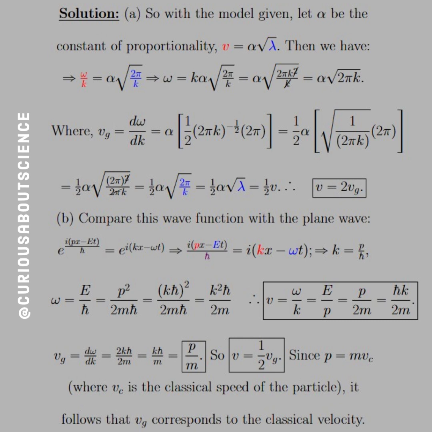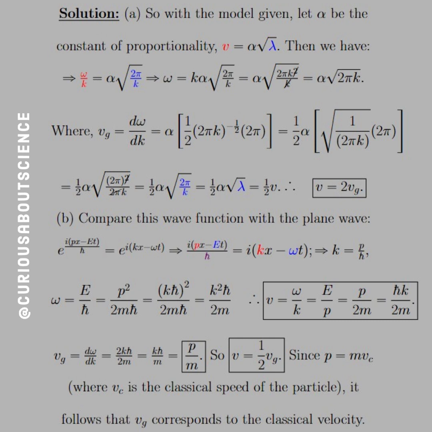So what this says is that k is equal to p over h bar, and omega is equal to E over h bar. But E is equal to p squared over 2m, so we push that through, and now we see that p is equal to k times h bar from above after form matching. So we push that through, and we see that omega is equal to k squared h bar over 2m after all the cancellations.